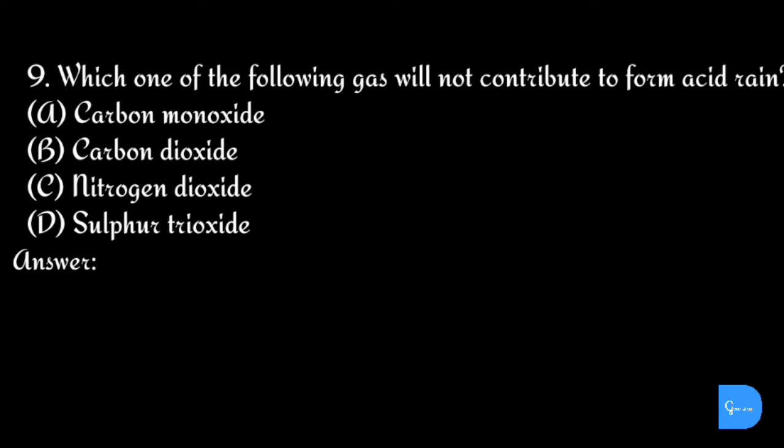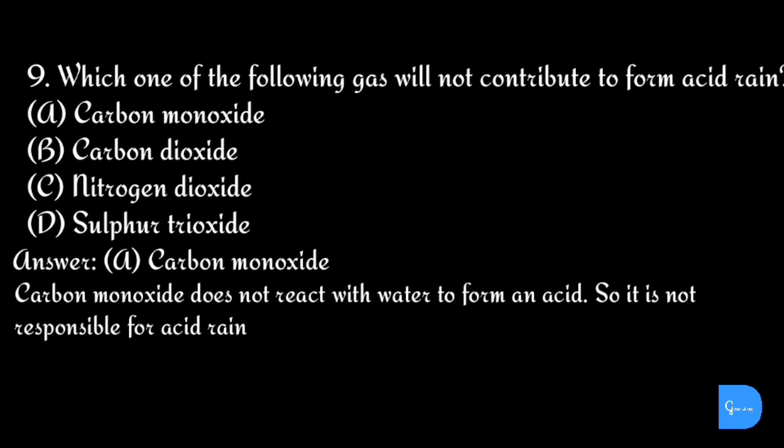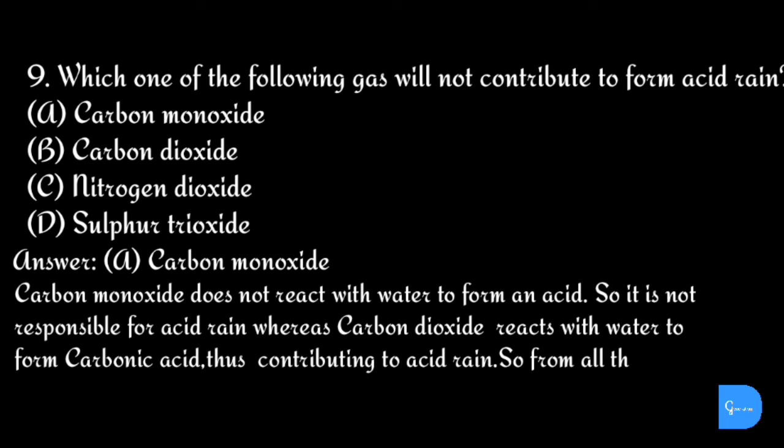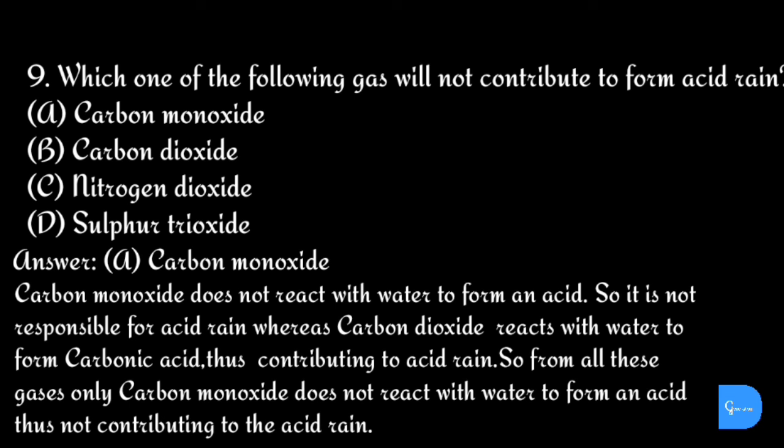The correct answer is option A. Carbon monoxide. Carbon monoxide does not react with water to form an acid, so it is not responsible for acid rain, whereas carbon dioxide reacts with water to form carbonic acid, thus contributing to acid rain. So, from all these gases, only carbon monoxide does not react with water to form an acid, thus not contributing to the acid rain. Question number 10.